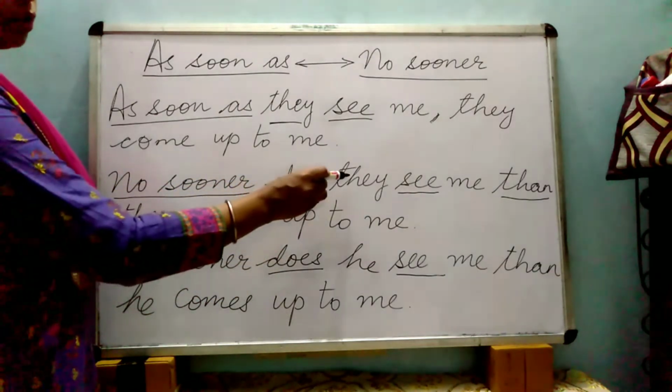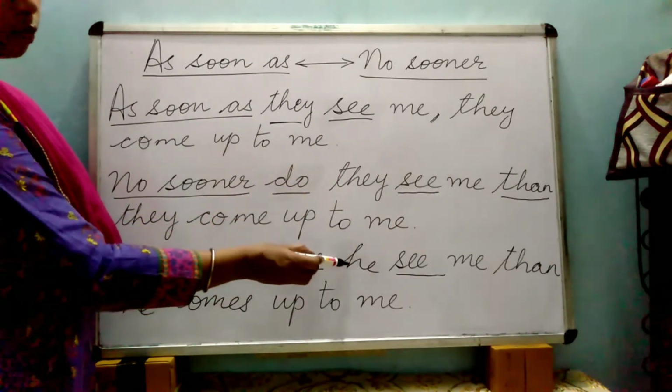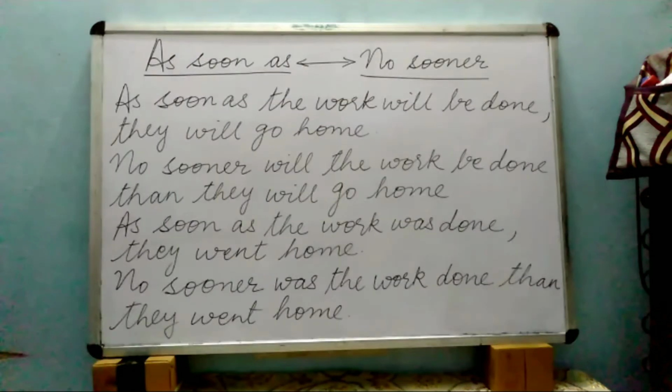Do is used when the noun or pronoun is plural and does is used when your noun or pronoun is singular. Now there is another important point to be noted regarding the use of other helping verbs. Now if your as soon as sentence contains any other helping verb such as will, shall, is, was, etc., then the same helping verb will be used in the no sooner sentence also.